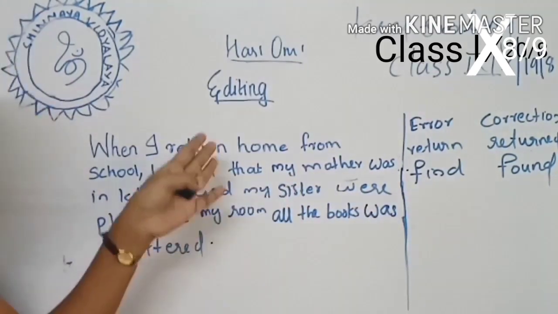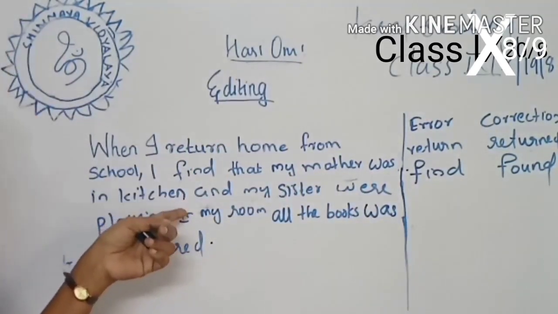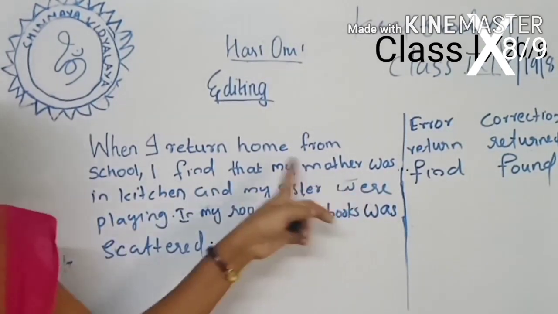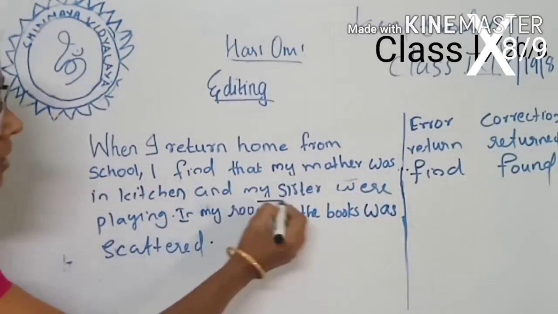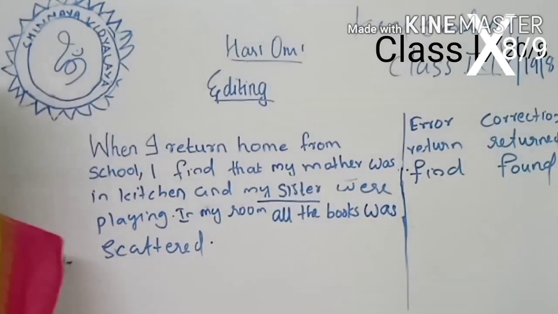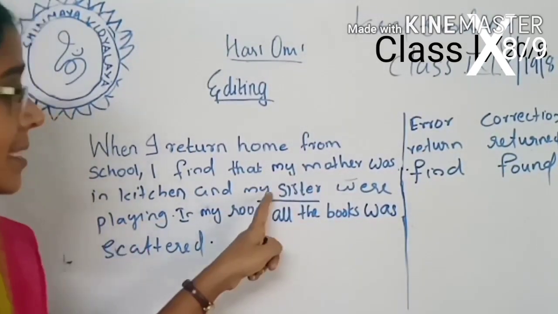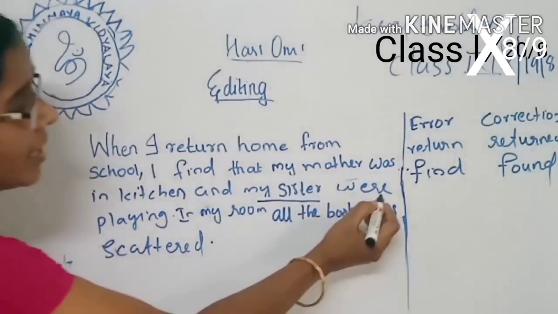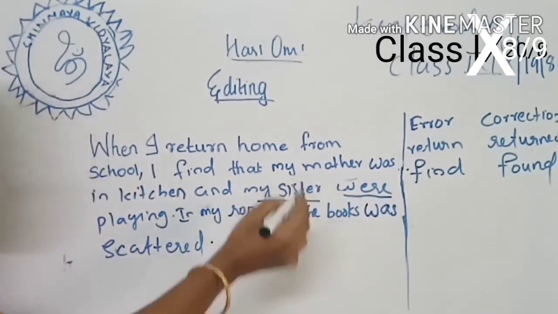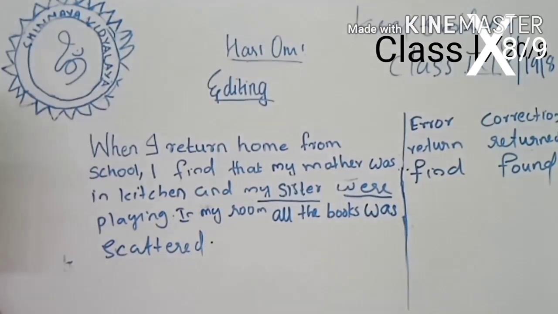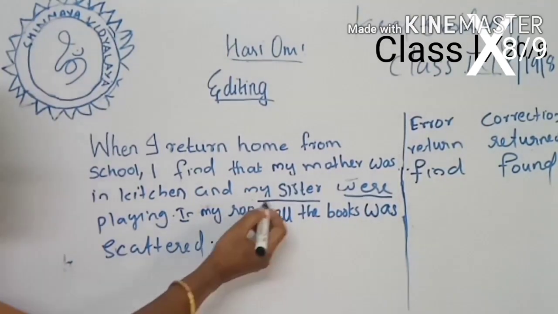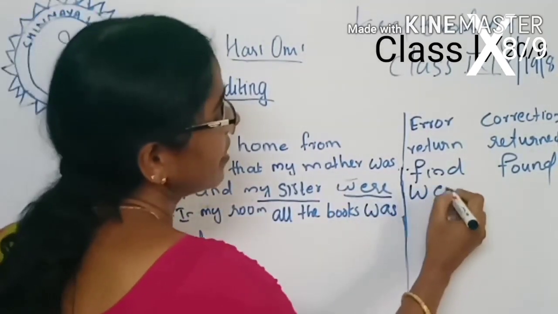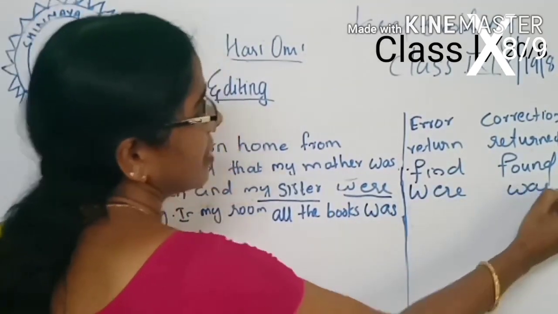Then when we move on to the third line, can you identify the mistake in this line? And my sister were. My sister is a singular subject, so you should use the singular verb. The verb were is plural. That's wrong. You should write was. Why do you write the word was? Because my sister is singular. Were is wrong and was is correct.